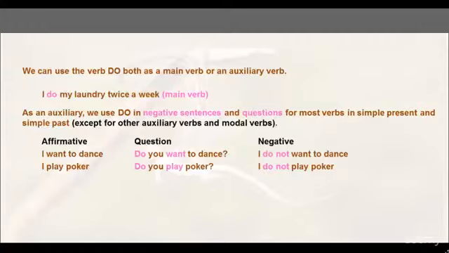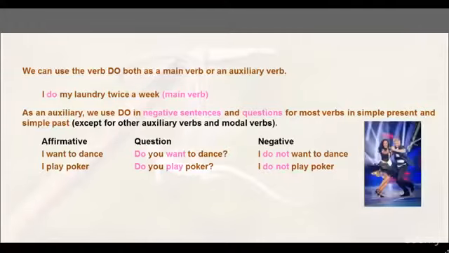For example, affirmative sentence, I want to dance. Here there is no need to use do. In question form, however, do you want to dance? And in a negative sentence, I do not want to dance.